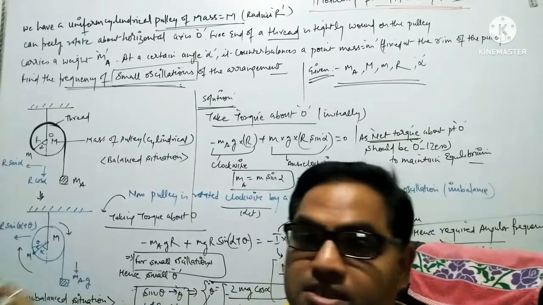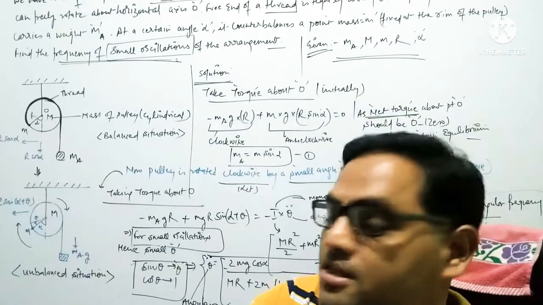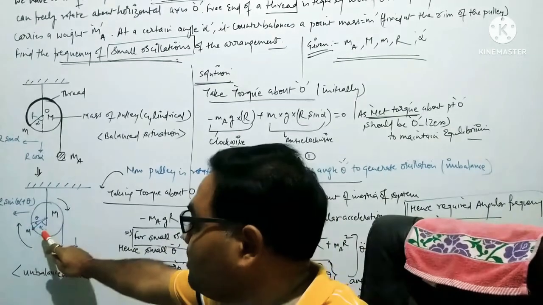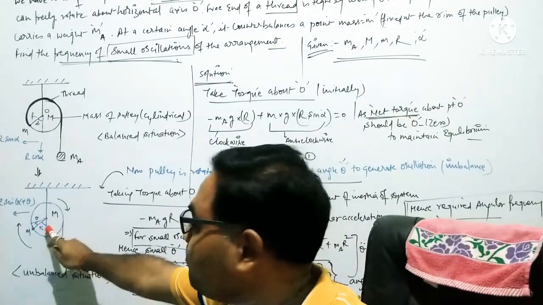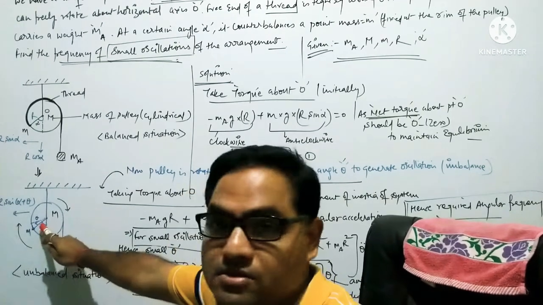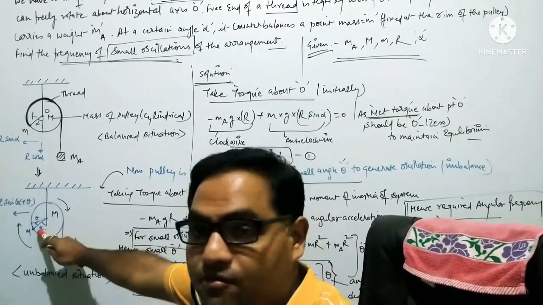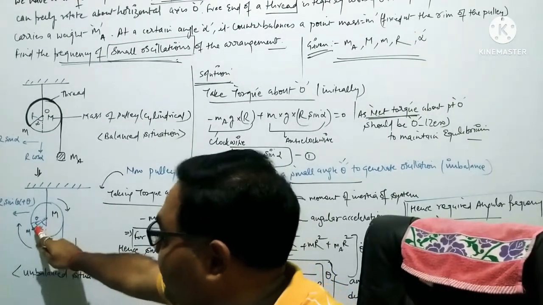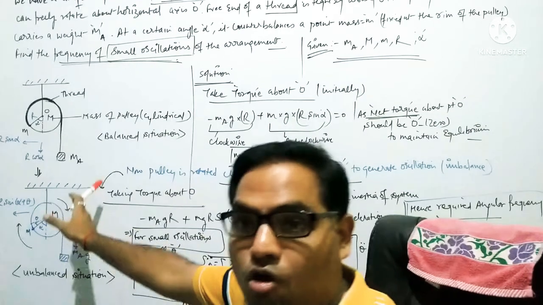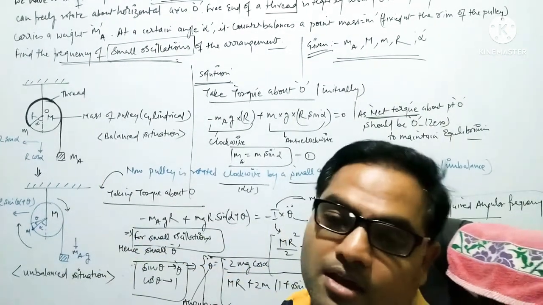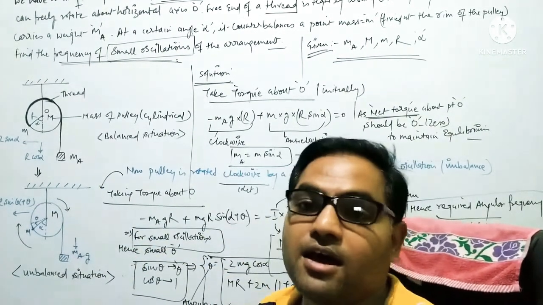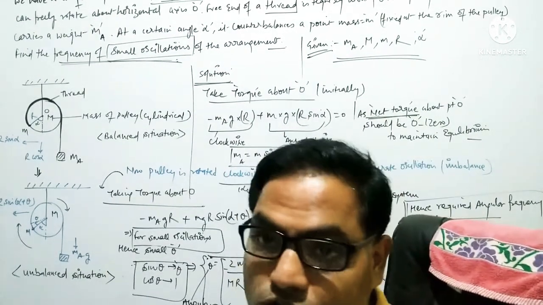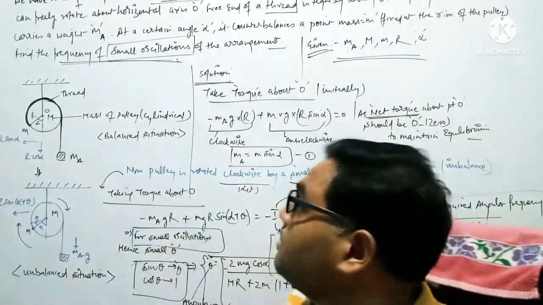In the second case, you can see here, I am just disturbing this alpha by an angle theta. Previously, when the point mass m made the angle alpha with the vertical axis, the system was in equilibrium position. I am just disturbing it by a slight angle theta, moving it clockwise, so that the system goes into an unstable position, so that the system will oscillate, and we have to calculate the frequency of oscillation there. This is the thing.